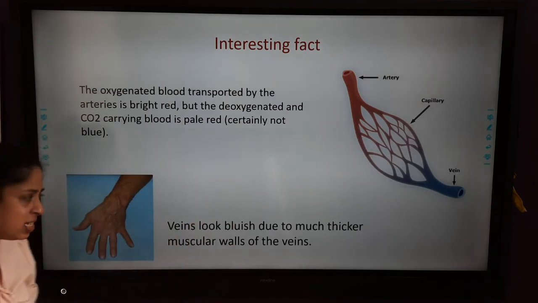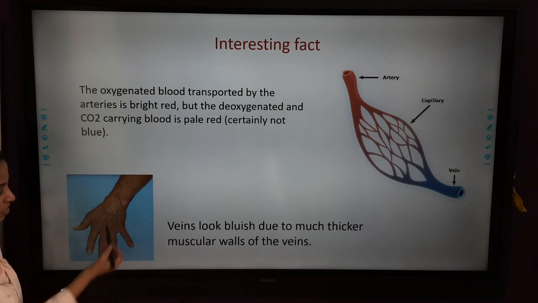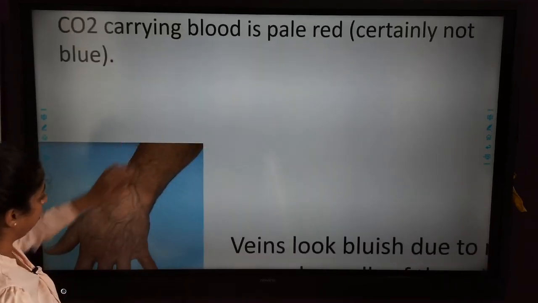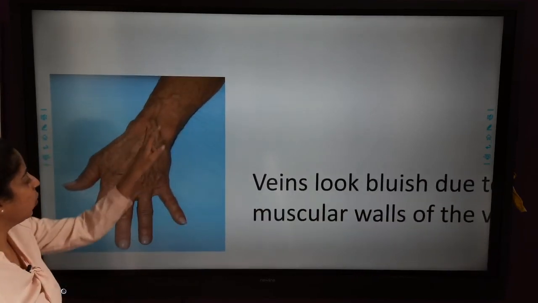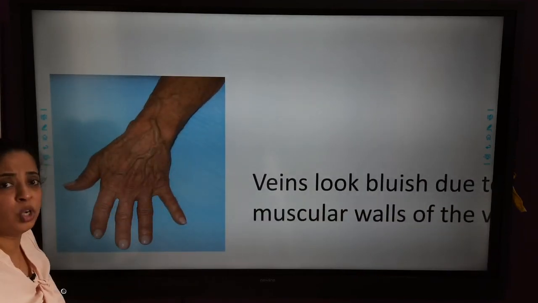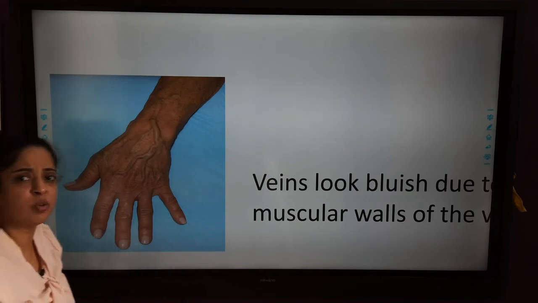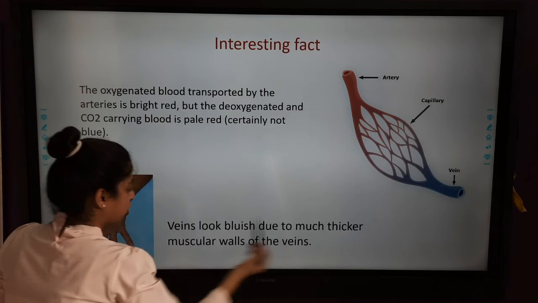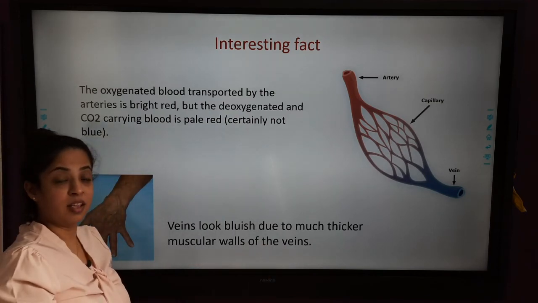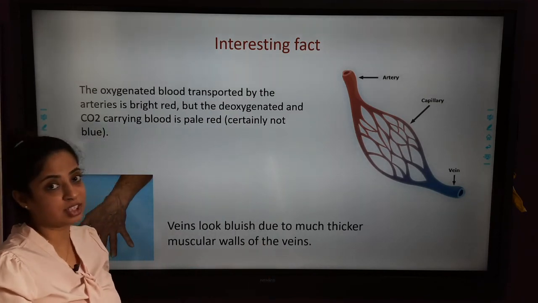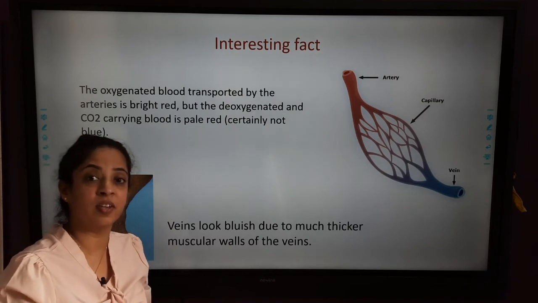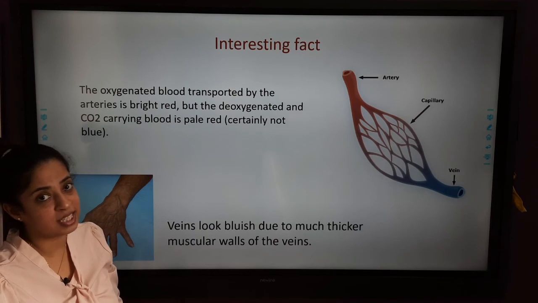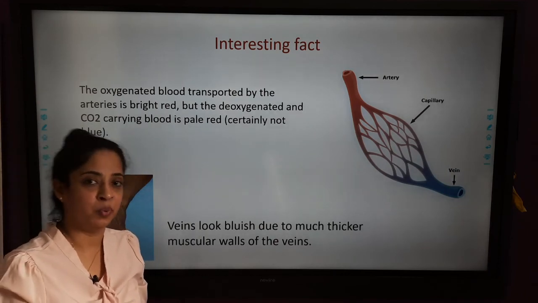Then why is it that when we see certain veins on the hands of elderly people mostly, or the superficial veins like this, they are slightly bluish in color, and that is why we assume that they are blue. No, the veins look bluish due to their much thicker muscular walls. We have studied in our previous video lectures that the walls of veins are very thick, and because of the thick muscular walls of the veins, it appears blue.